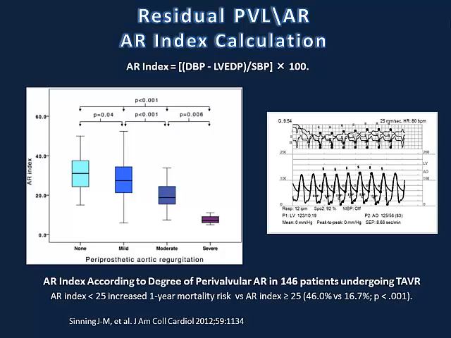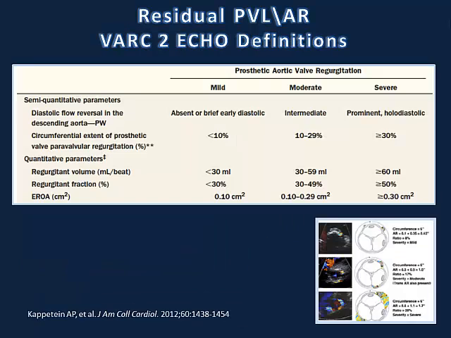And there is also this index which is called by Sinning, in his publication 2 years ago, the AR index, which is defined as the diastolic blood pressure minus the LVEDP divided by the diastolic pressure times 100. When the AR index is less than 25, the mortality at 1 year is much higher compared to patients with an increased AR index. So the AR index is another sign.